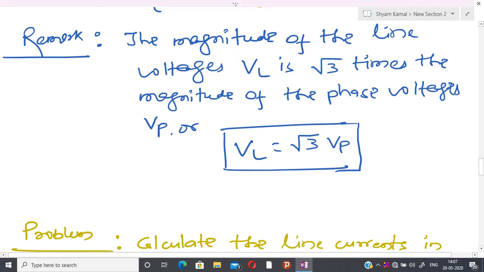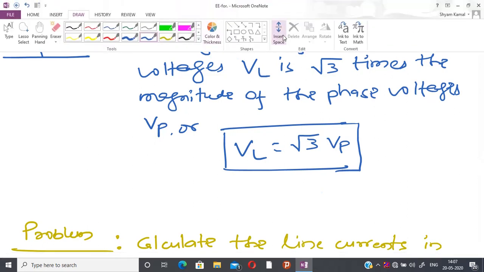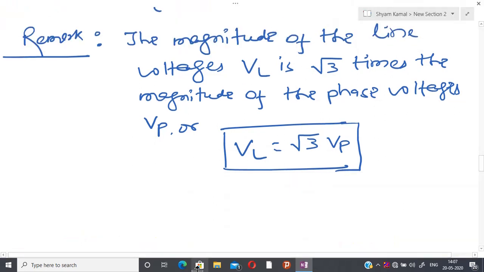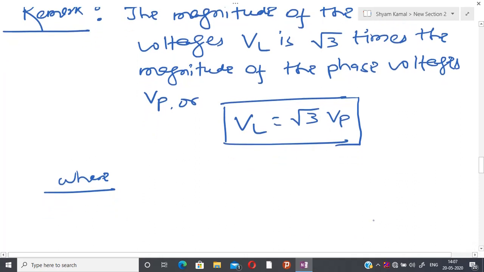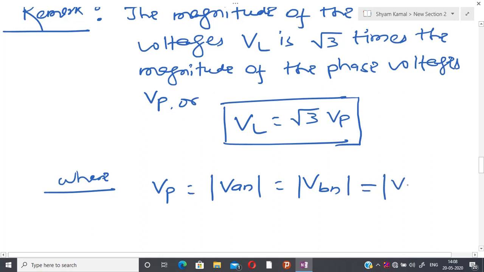I am also able to write the other thing. First, before writing this, please see that whatever VP I am telling, that is nothing but the magnitude of Van, and that is equal to the magnitude of Vbn, and exactly equal to the magnitude of Vcn.